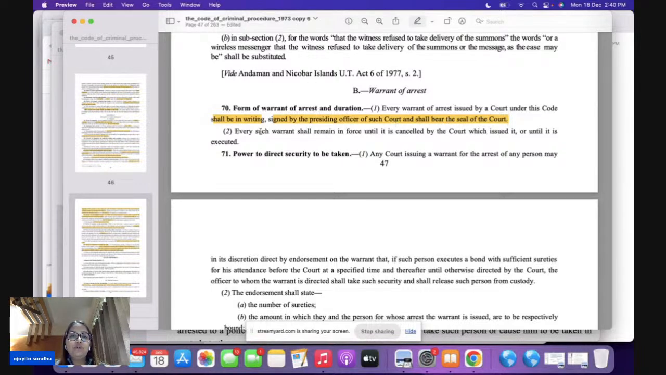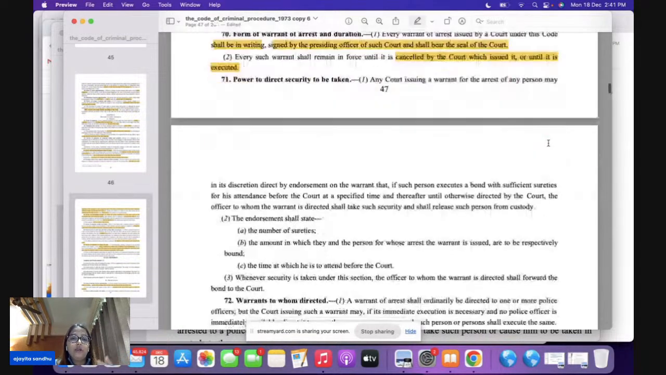And this is the most important question here. Till what time is the warrant going to remain in force? Very important. Till the time it is cancelled by the court which has issued it, or it has been executed. So only two things. It either has to be cancelled by the court that has issued it, or it has to be executed. Only then, till that particular point, is the warrant going to remain in force.